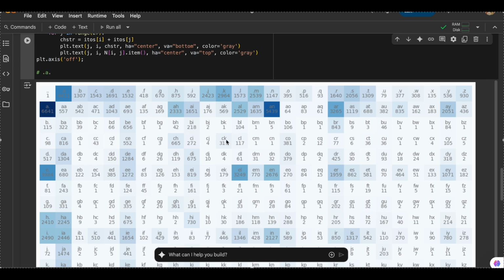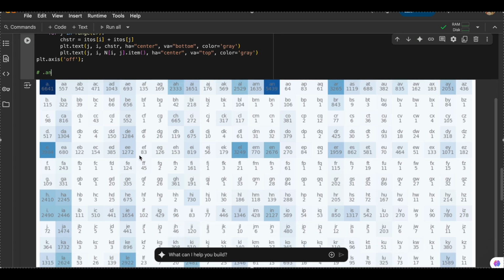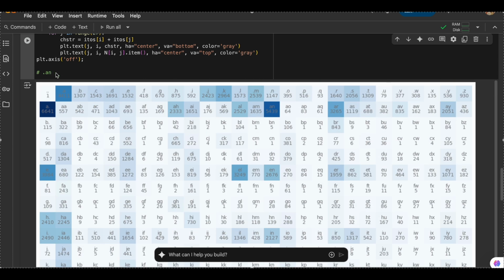So for a normal programming name generator model, this would have been the end, because we are constantly selecting the letters or bigrams of the highest frequency. But let's just ignore this. We would have gotten AN because it has the highest probability, 5439. So we would have gotten AN, and then we would have gone into N's row.